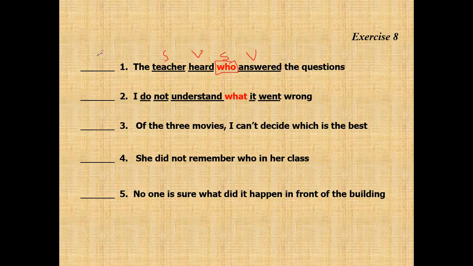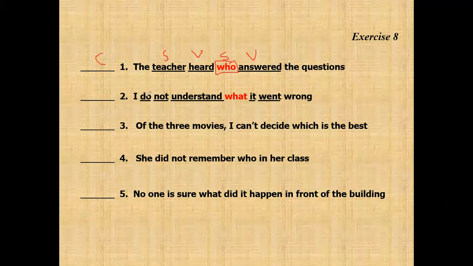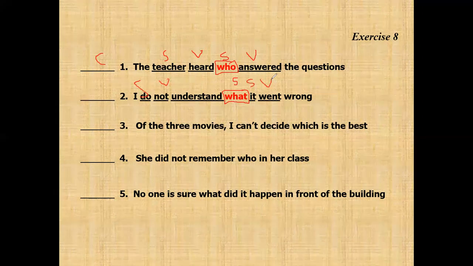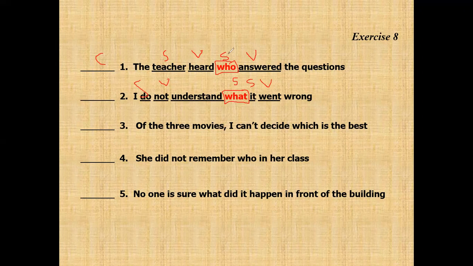So this is correct. Now number two, I don't understand what it went wrong. Subject I, do not understand is a verb. It is a noun clause connector as a subject because it uses what. After that, there is a subject again, and there is a verb. So it's incorrect.